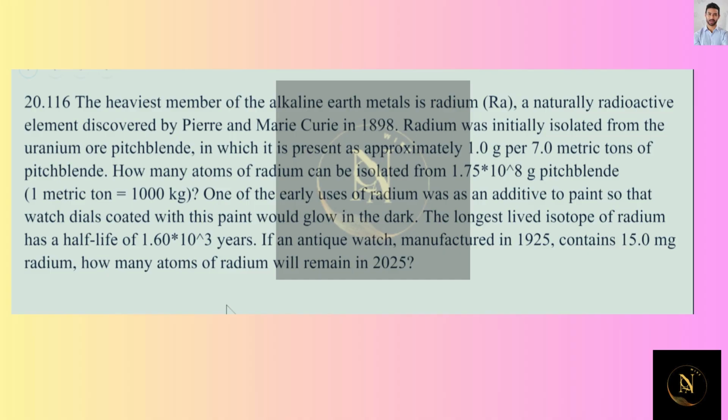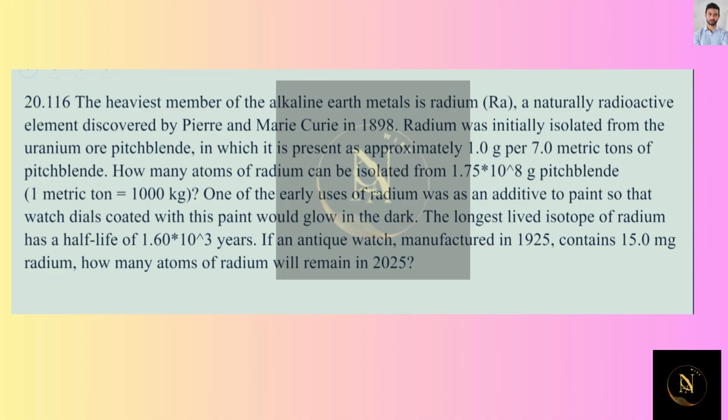So in this video, we're going to work through question 116 from chapter 20, which says the heaviest member of the alkaline earth metals is radium, a naturally radioactive element discovered by Pierre and Marie Curie in 1898. Radium was initially isolated from the uranium ore pitchblende, in which it is present as approximately 1 gram per 7 metric tons of pitchblende. How many atoms of radium can be isolated from 1.75 times 10 to the 8th grams of pitchblende, given that 1 metric ton is equal to 1,000 kilograms?